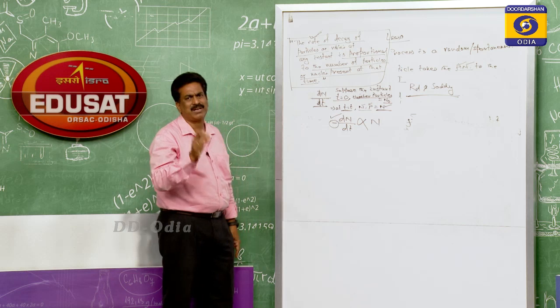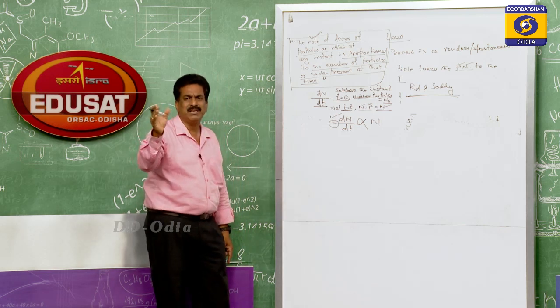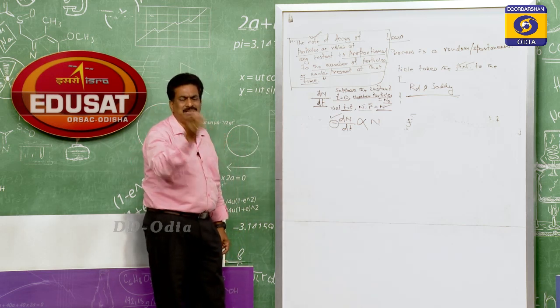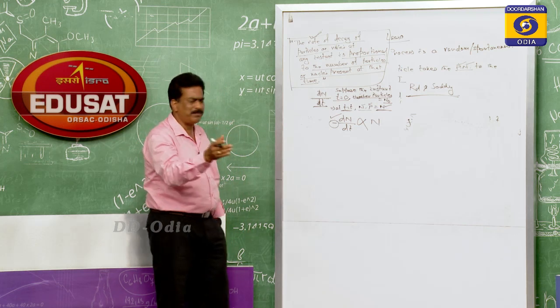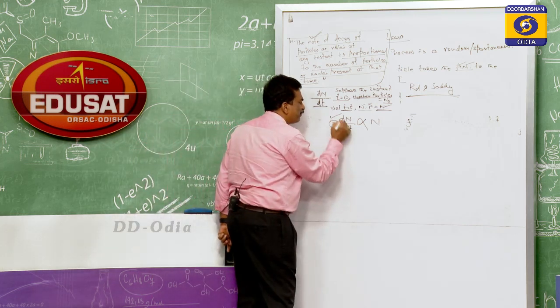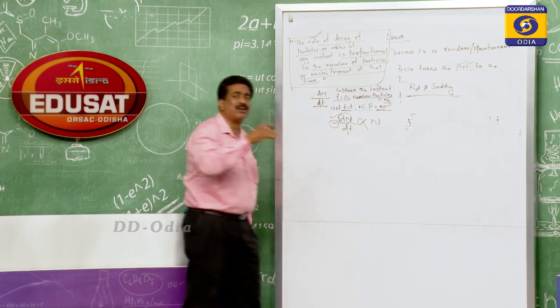dt is the change in time. Time always increases, so if you take the change, the latter minus the previous, that will be positive. But dN means the rate of decay.